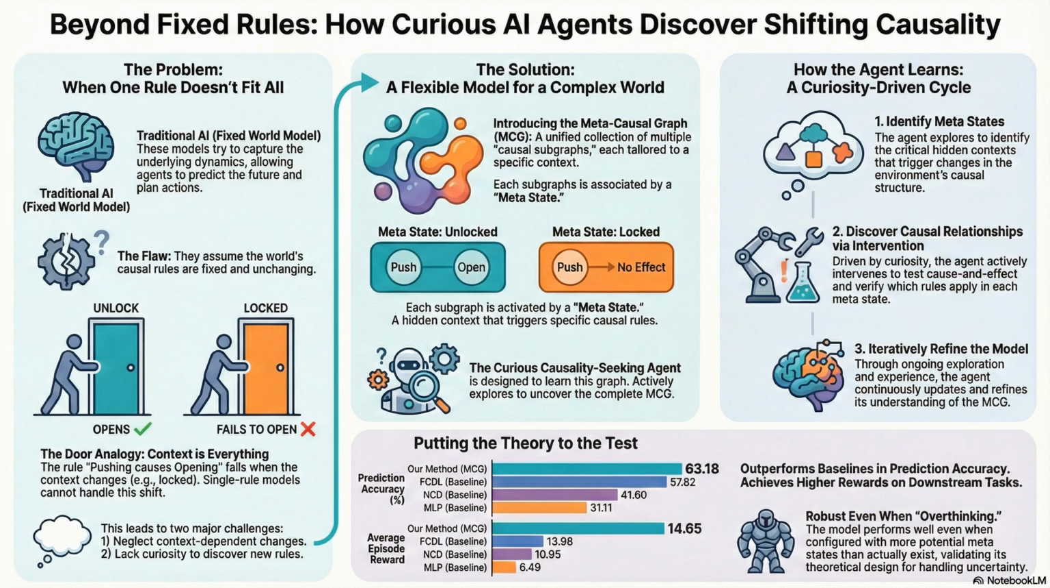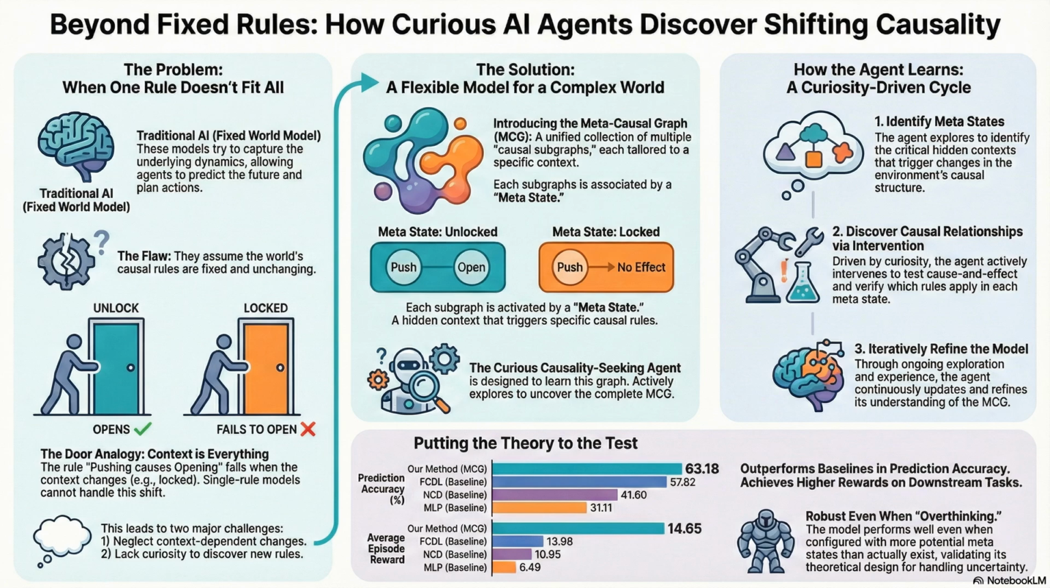The agent has these 3 jobs. 1, identify that hidden metastates exist. 2, map out the causal rules inside each of those states. And 3, keep refining that map by hunting for things it doesn't understand. It's a continuous loop of hypothesis testing. I think the world works this way. Oh, wait, that was weird. Let me poke it again. And by doing that, it breaks the observational ambiguity. It figures out that the only way to explain the data is to assume there are at least 2 different states, locked and unlocked, and it separates them.